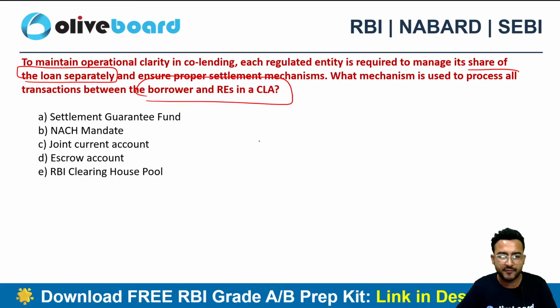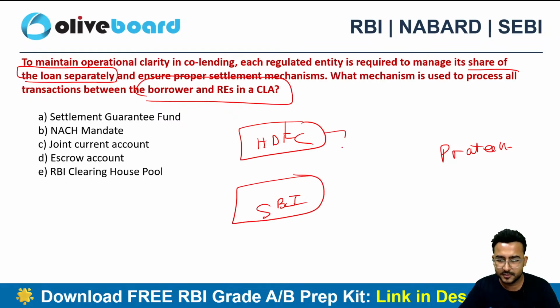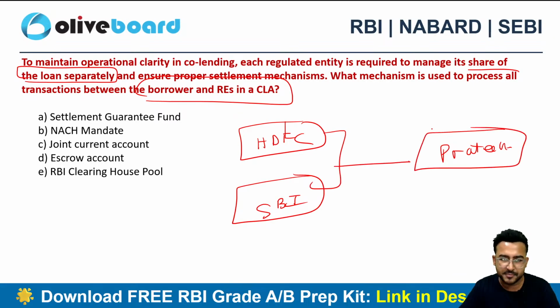So now we are having three entities here: HDFC Bank, SBI Bank, and the borrower. I am the borrower always in the examples. So don't you feel that there is some kind of mismatches that can arise, right? There can be some kind of conflicts. Why? Because there are so many brains involved in this transaction. And that's why we always use an escrow account, right? Escrow account. So very good, everyone.